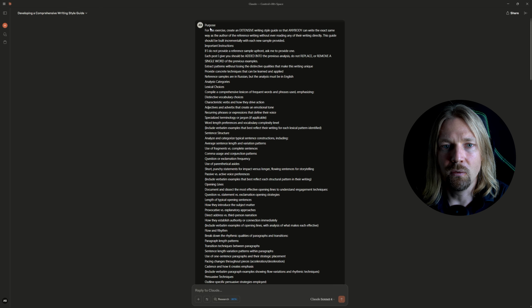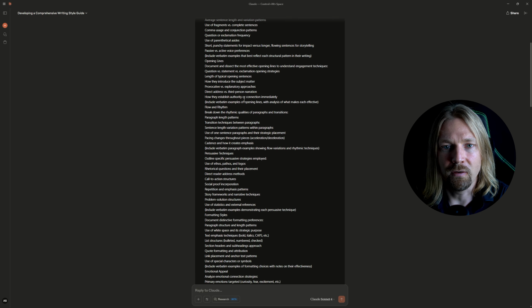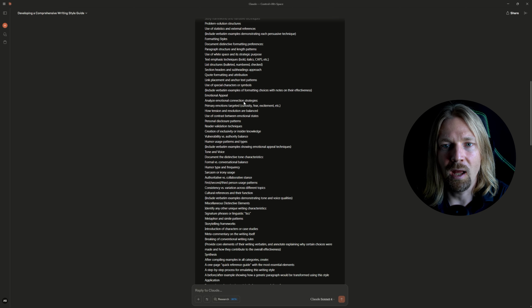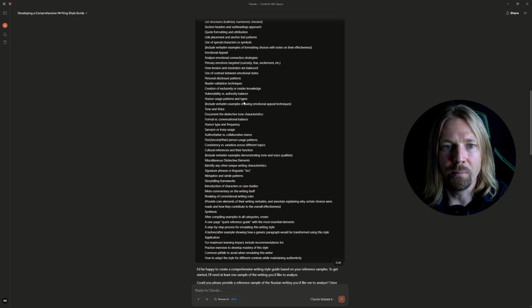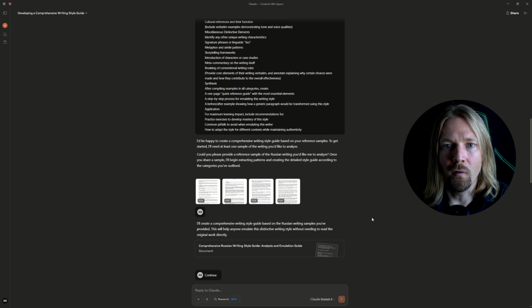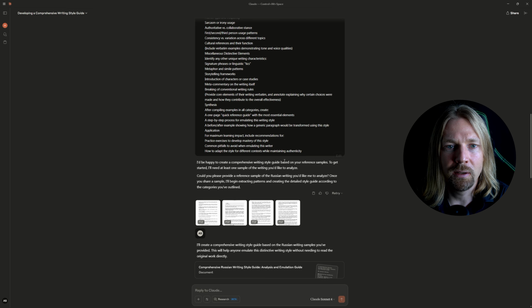All you need to do is insert the prompt that I suggested here, send it to the chat, and I'm showing the results of the prompt's work for speed. Next, Claude will ask for examples of how I write texts. Since examples can be in any language, in this case he asked me for examples in Russian, I present my original articles that I wrote myself, and accordingly it will use them for the final document.